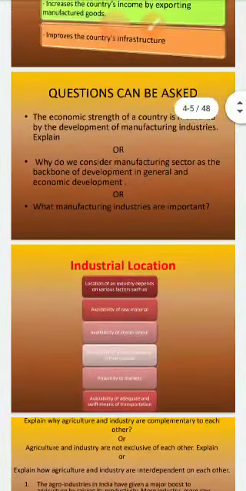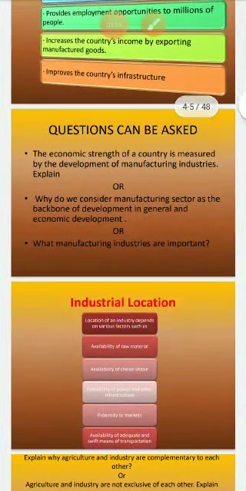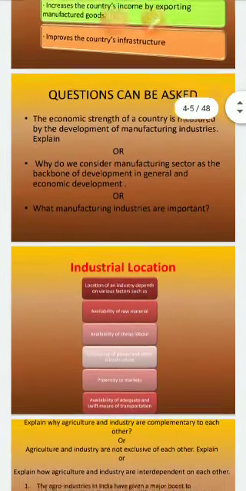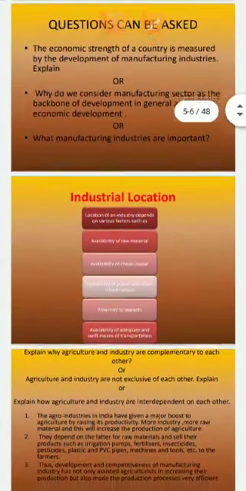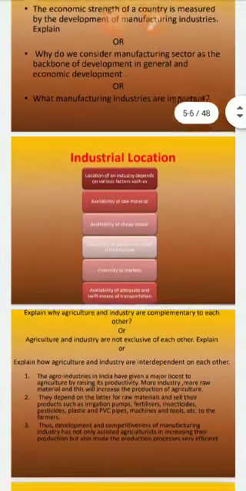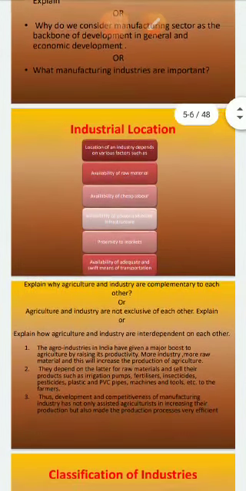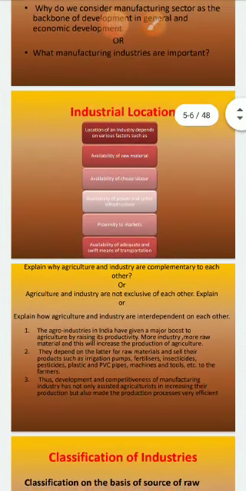The first part we discussed: the economic strength of a country is measured by the development of manufacturing industries. Answer: the industrial location itself needs many basic things. In that we can see availability of raw material, availability of cheap labor, then availability of power and other infrastructure, which means transportation, market, things like that. Then communication also comes under that heading. If our roads and communication are improved, surely the development of the country will also be much faster.